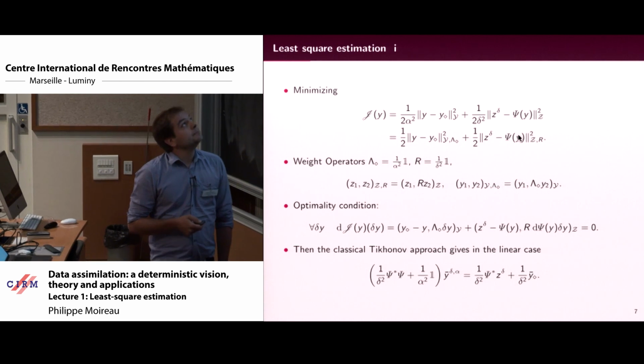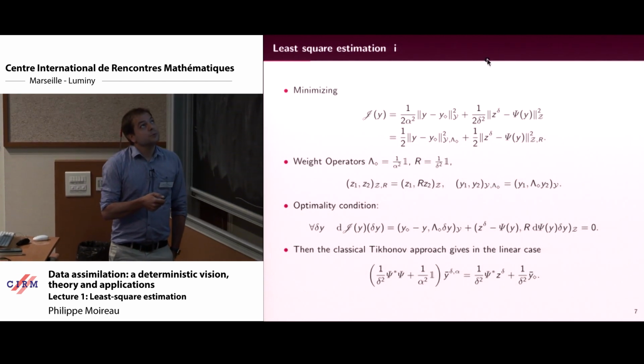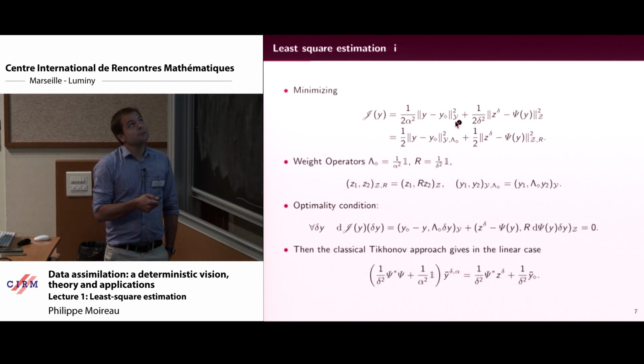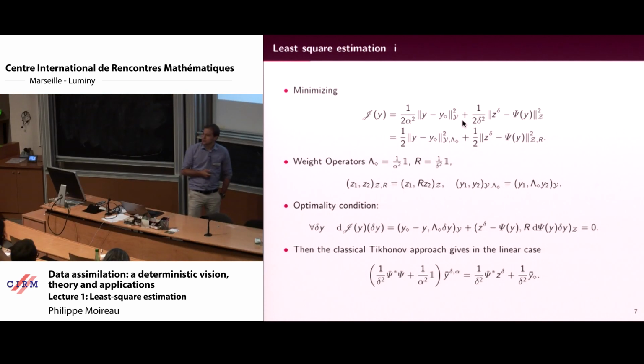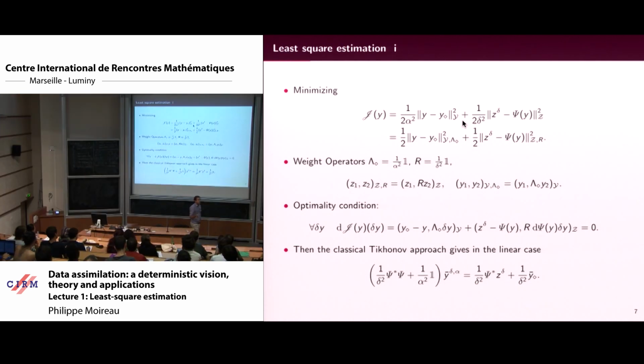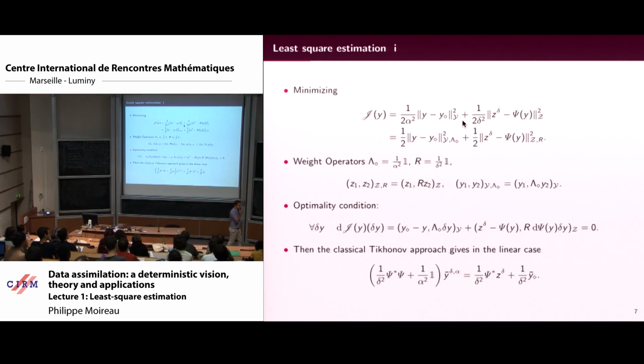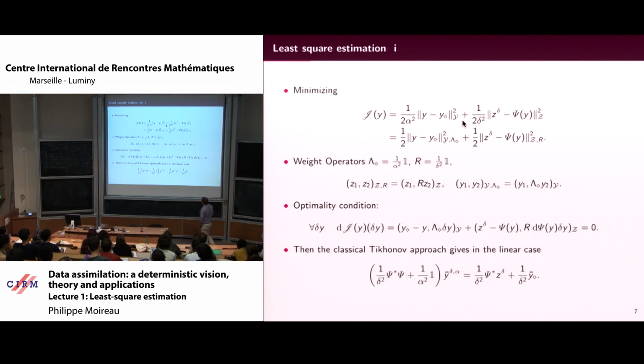And you add a regularization term, which says that you look for y which is not so far from this y diamond. Very often y diamond is 0. This is very easy, and it corresponds to Tikhonov regularization.